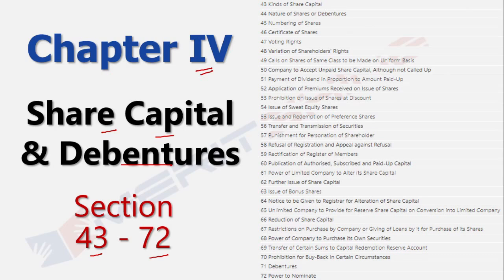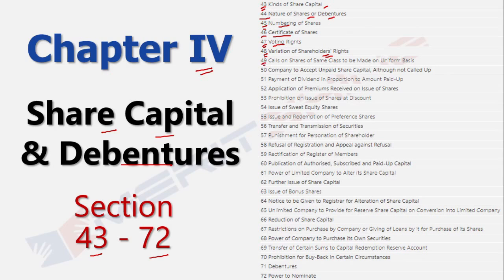Right, so basically your section 43 kind of talks about what are the different types of share capital, talk about your equity share capital, you're talking about your preference share capital, then what is the kind of nature of your shares and debentures gets covered in section 44. 45 basically talks about the numbering and 46 talks about the certificate of the shares and what are the signing authorities that should be there, those kind of things get covered. 47 talks about your voting rights. 48 essentially tends to cover the variation of any kind of shareholders' rights that might be there in different types of shares that could be there.